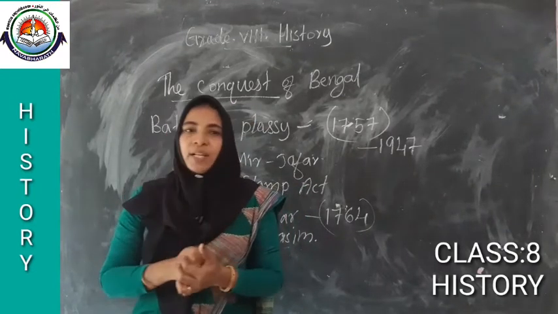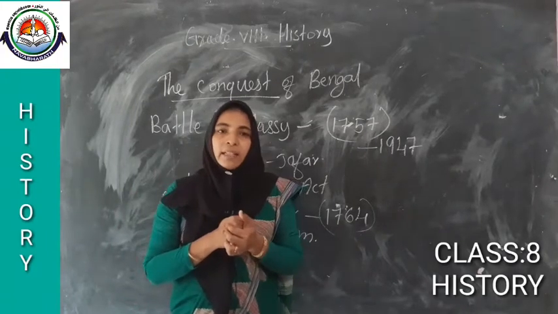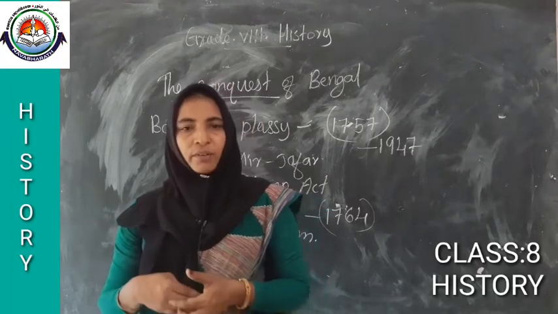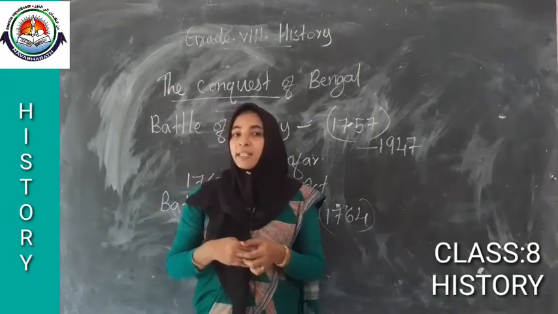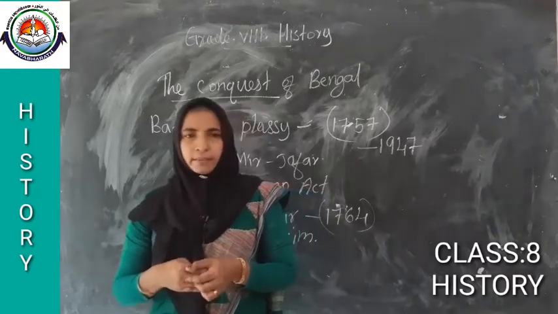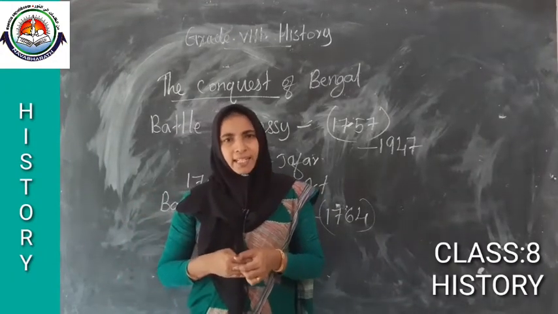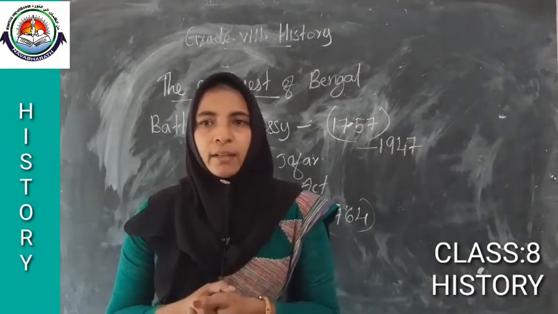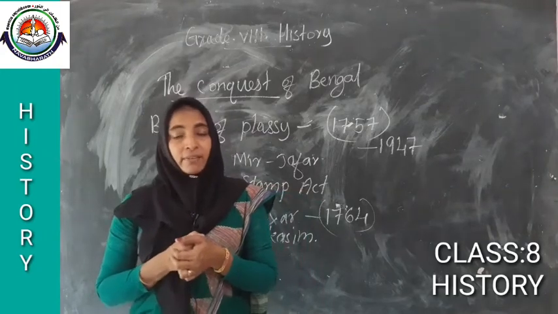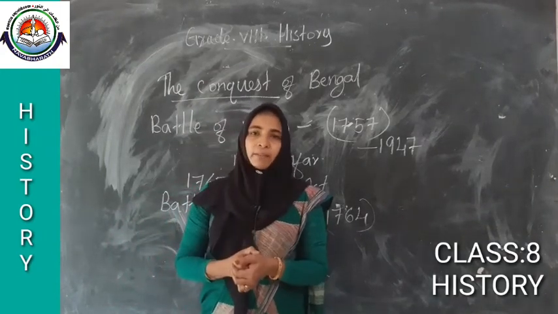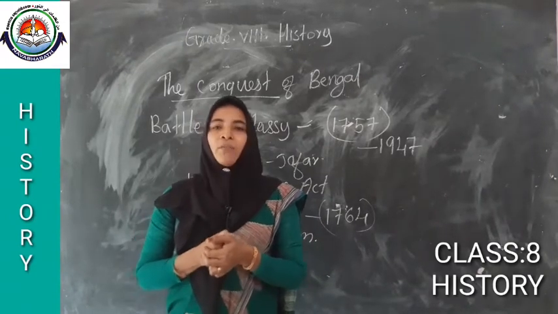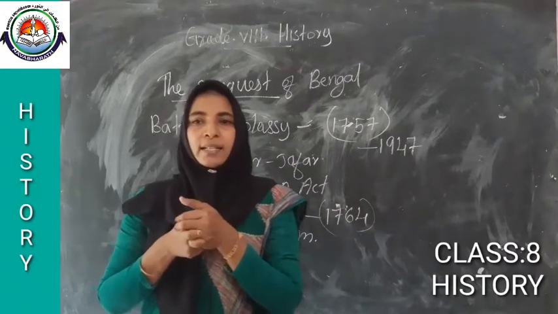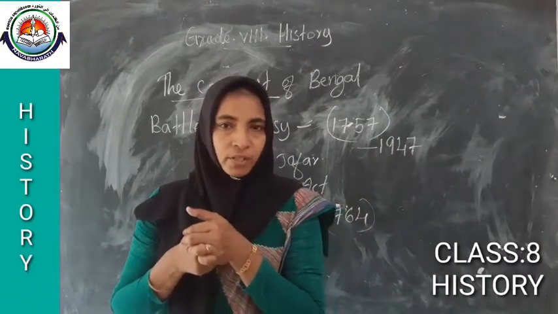But after the defeat, they were treated with some respect. After the defeat of our empires, the Britishers treated them with some respect. What may be the reason? Can you guess that? Even though they defeated us, they were treated with some respect. What may be the reason? They were afraid that if we make alliances like that, it will lead to the defeat of the Britishers.